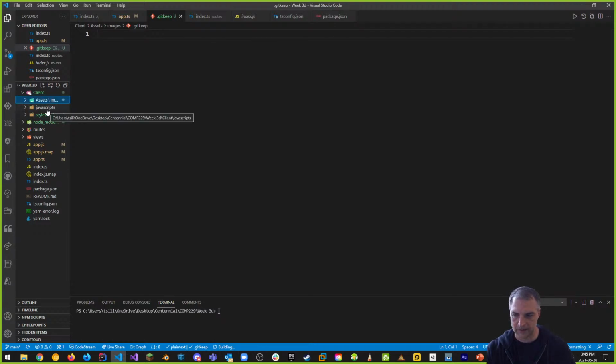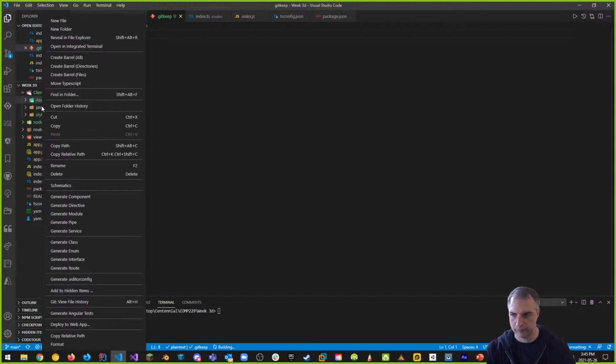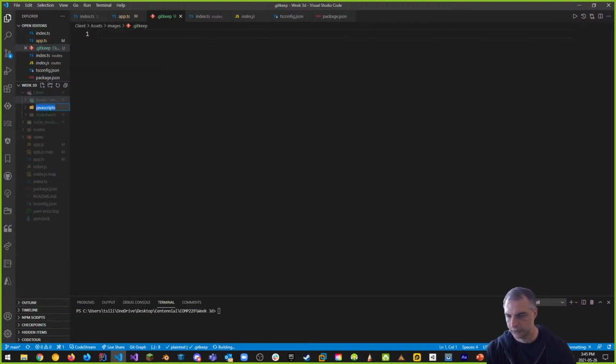JavaScripts doesn't make any sense. Let's change this to scripts. So we'll refresh this one, right click and rename this one to scripts. There's scripts. Okay, and notice that there isn't a file in our scripts. Let's add a file.